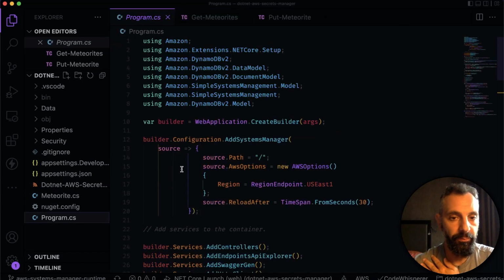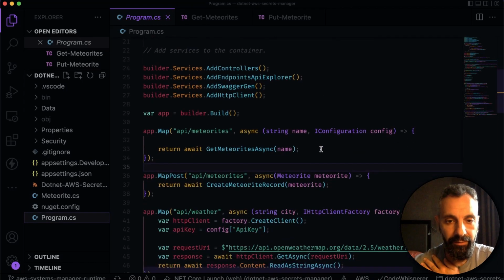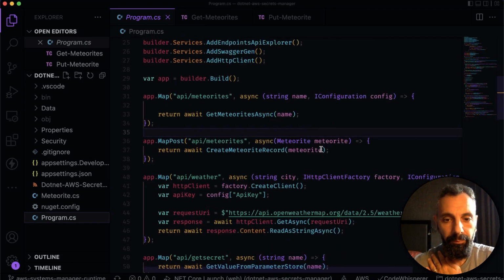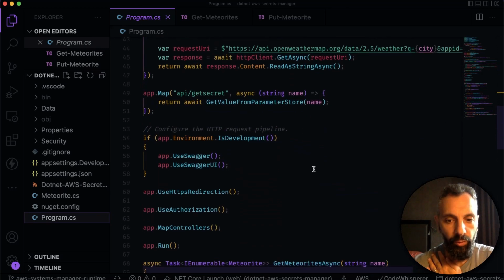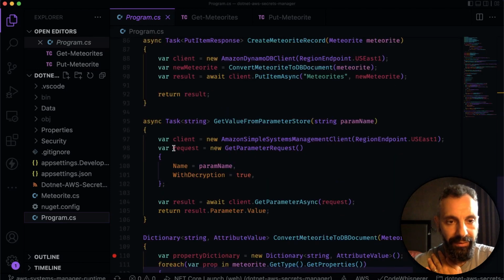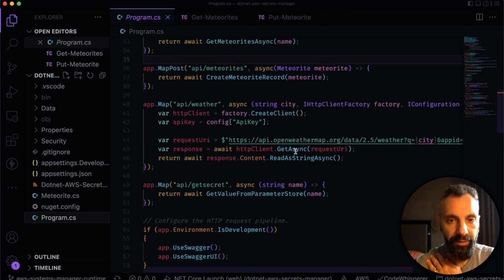So let's open our program.cs. We do have the Systems Manager still here. I left it there as we are evolving the software, but later in the code, we do have a get value from parameter store. That's a helper method I built. So 97 to 105 in 8 lines of code. We create a simple systems management client. We give it a region if that's not defaulted in our settings. And then we get a result back and we pass the value to our code. And that gets called in a couple of methods. So now we can go and run this and see what happens.